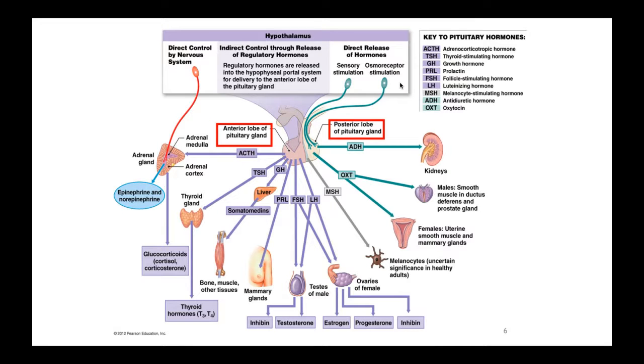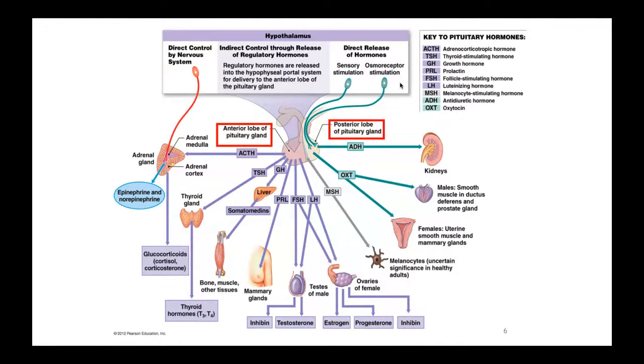It goes to the mammary glands, and women can produce milk through the mammary glands and mammary ducts. Now we have this crosstalk of FSH and LH, follicular stimulating hormone and luteinizing hormone. These two hormones affect both male and female reproductive systems. It is going to affect the testes, and it is going to help with the production of testosterone. And it also affects the ovaries in women to help with estrogen production and progesterone production.